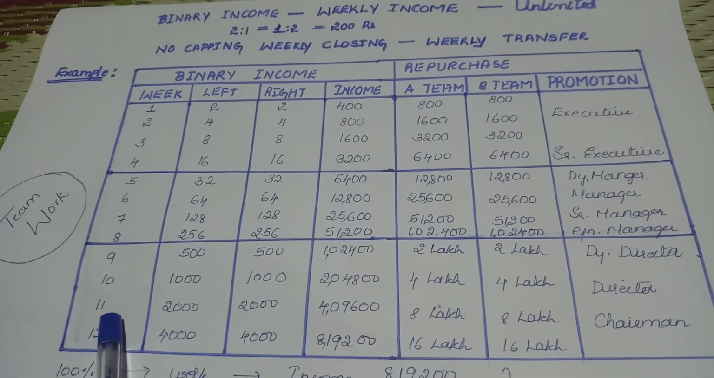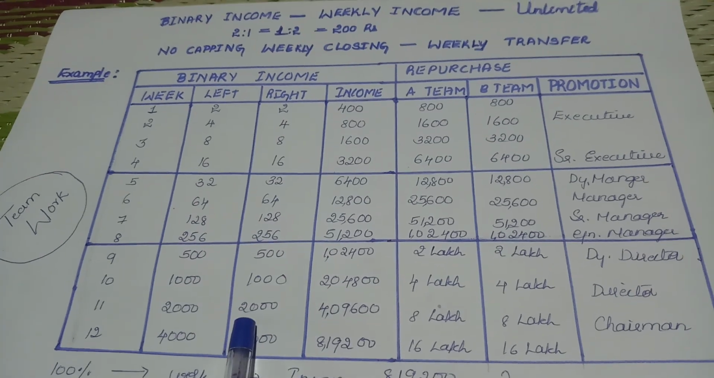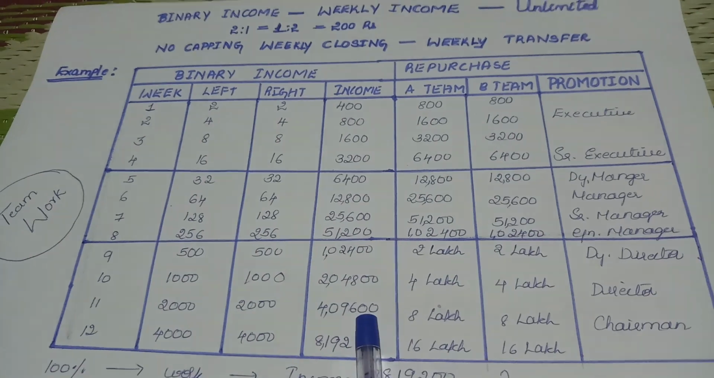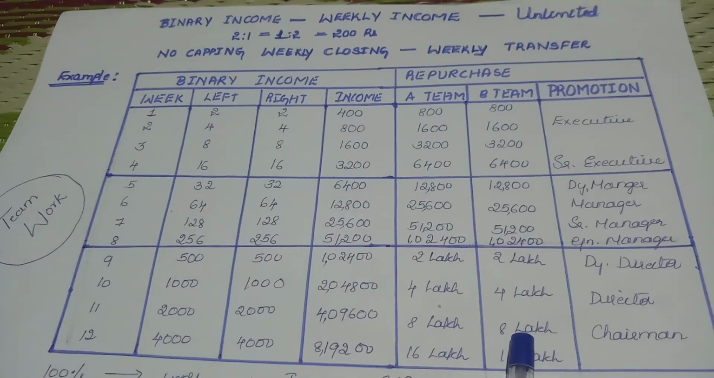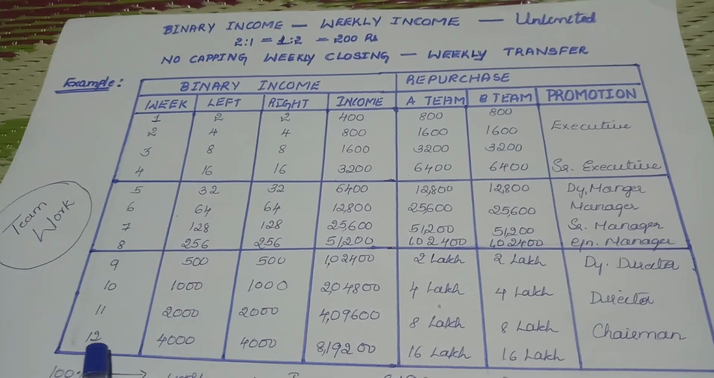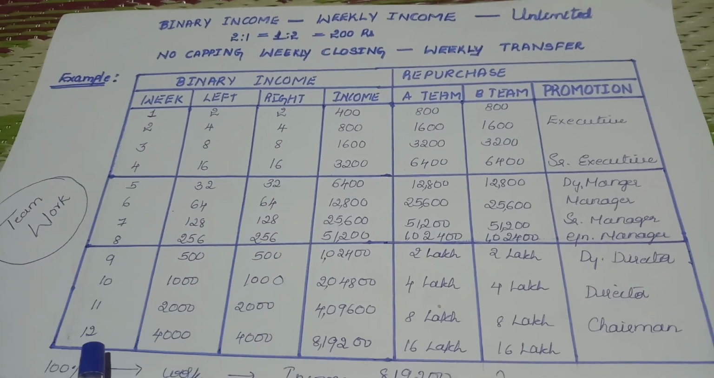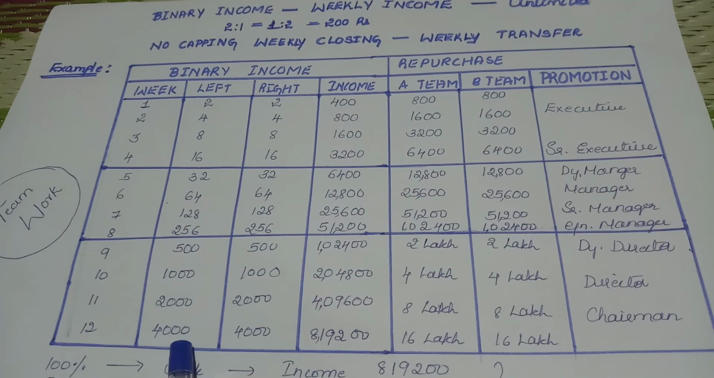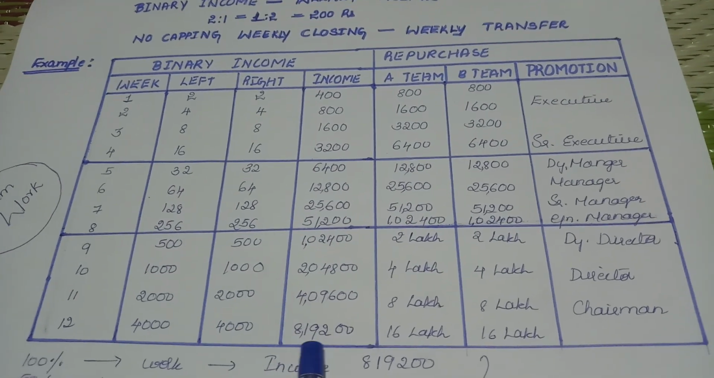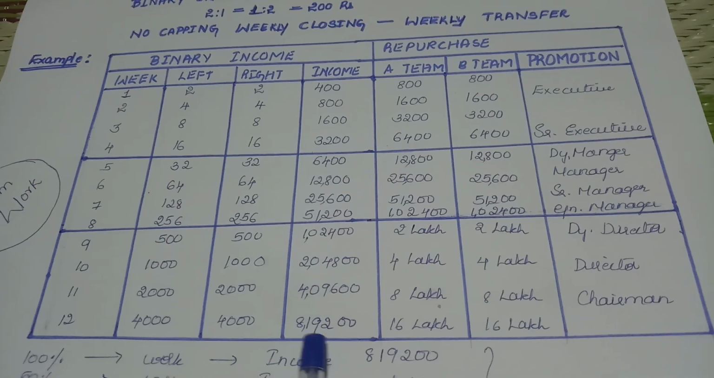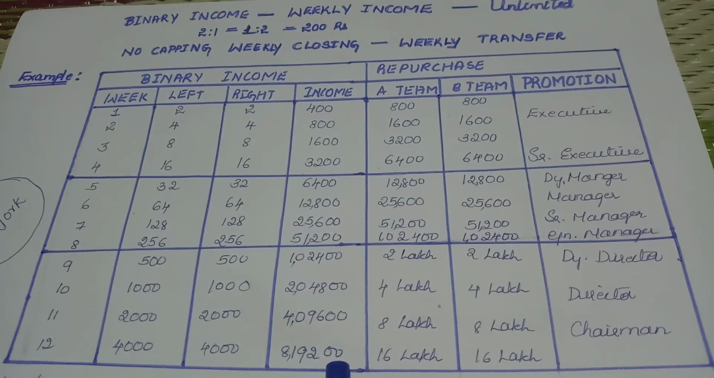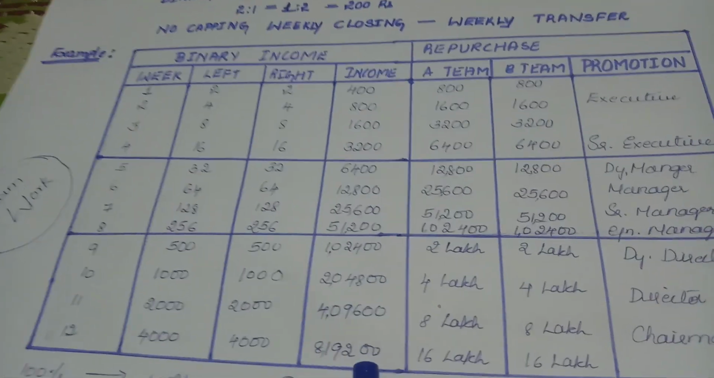In the 11th week, 2000 on both sides, income will be 4 lakh 9600. This is per week income. And on both sides the BV will be 8 lakh and 8 lakh, level will be chairman level. Again in the 12th week, that is the completion of 3 months, 4,000 people on the left hand side, 4,000 people on the right hand side, income will be 8 lakh 19,200. Guys, 8 lakh 19,200. This is really a big and huge income. That is a weekly income.